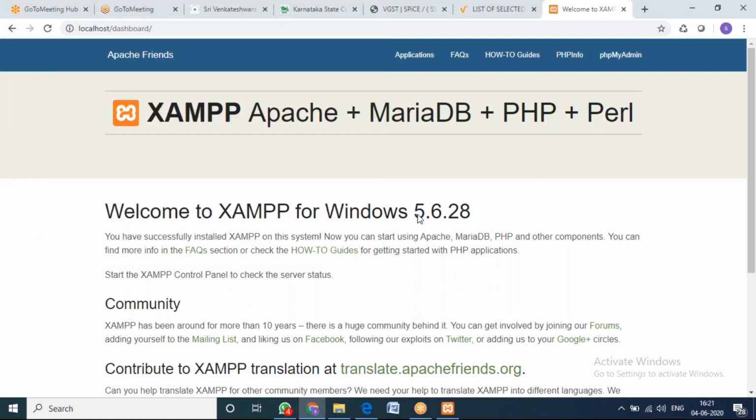Okay, I'll just be going on. If you have purchased and have the same problem, you let me know, we'll try to rectify it. Once you get this screen, what you need to do is click on phpMyAdmin.